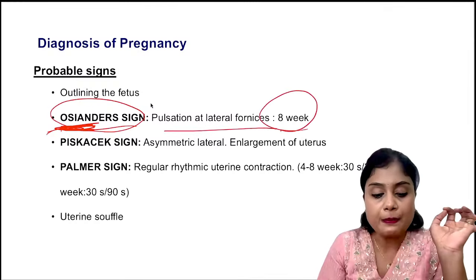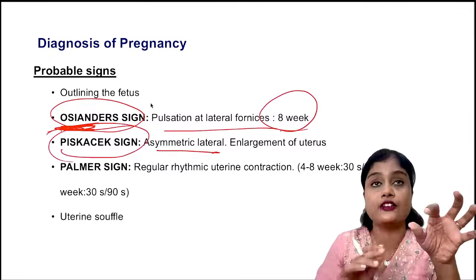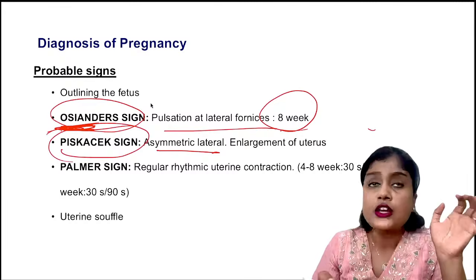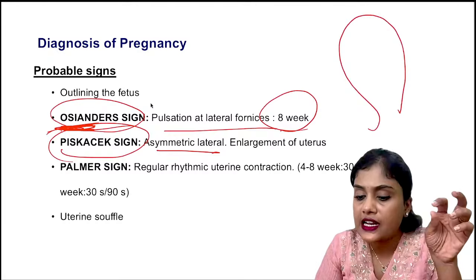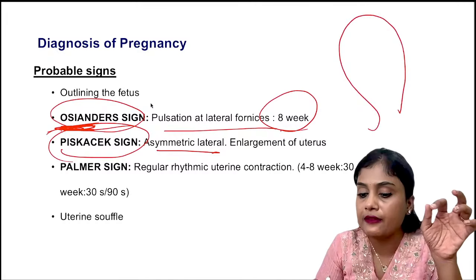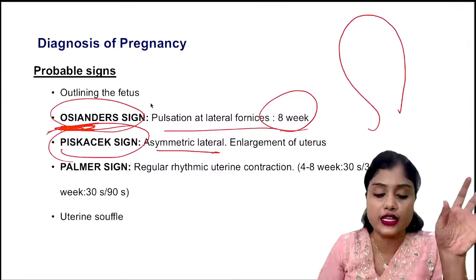Okay. Then Piskacek sign, here you can see the asymmetrical and lateral enlargement. So let us say this is the uterus. The uterus is not initially enlarged uniformly. Why? Because on this side alone the embryo is attached. So this side will be increased in size. So this asymmetrical enlargement is called Piskacek sign.